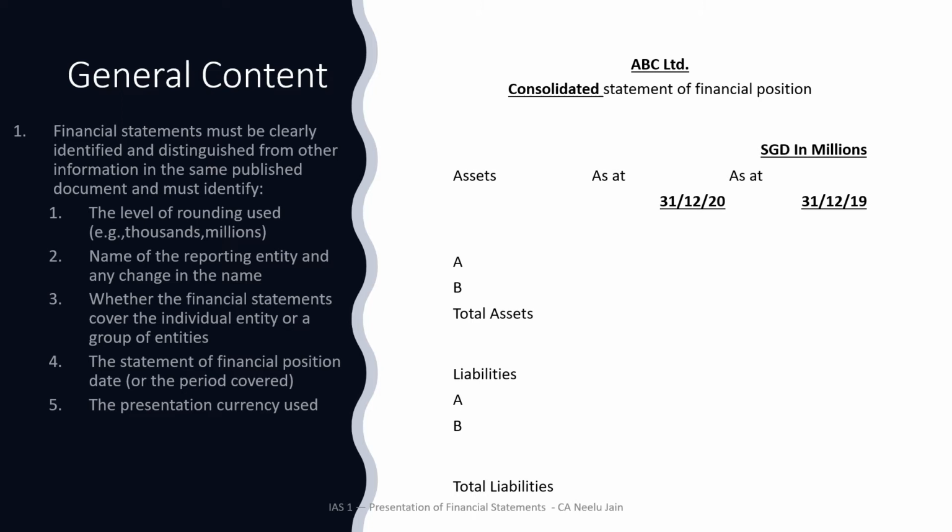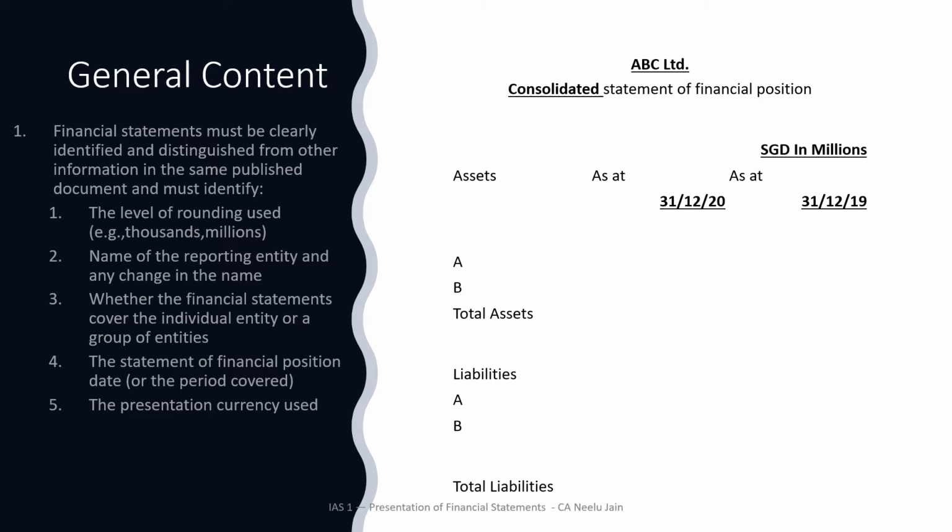Name of the reporting entity and any change in name. If you see, all the financial statements which are prepared will have the name of the entity. Why? Because IFRS has said so. Whether the financial statements cover the individual entity or a group of entities. If you see here, it is mentioned consolidated statement of financial position.